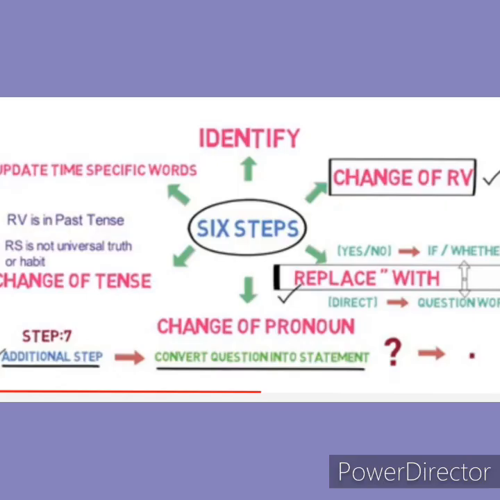Now third step, replace inverted comma with if or whether in yes-no question and WH words in direct question or WH questions. We don't use that in interrogative sentence. Then change of pronoun, change of tense and change of adverb, same as you have learnt. Now the 7th step is convert question into statement, question mark is removed and full stop is used.